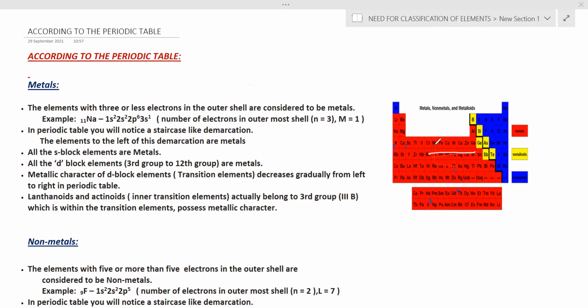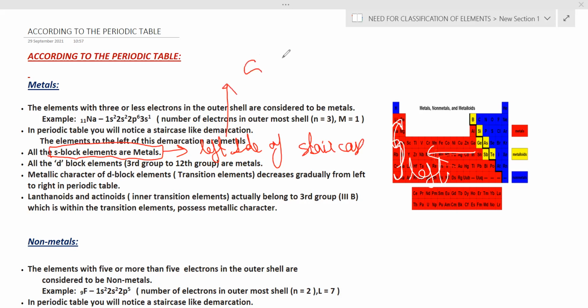So according to condition 1 and condition 2, the S block elements are on the left side of the staircase, or you can consider their valence electrons: 1 for group 1 and 2 for group 2.